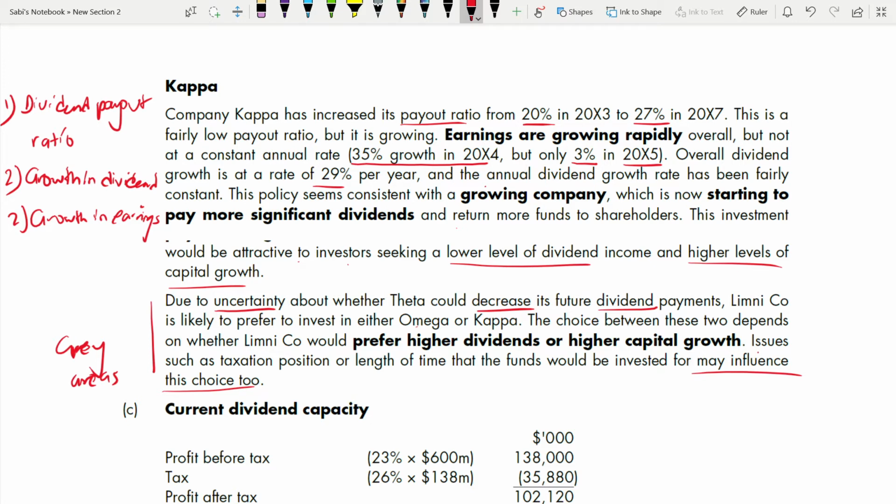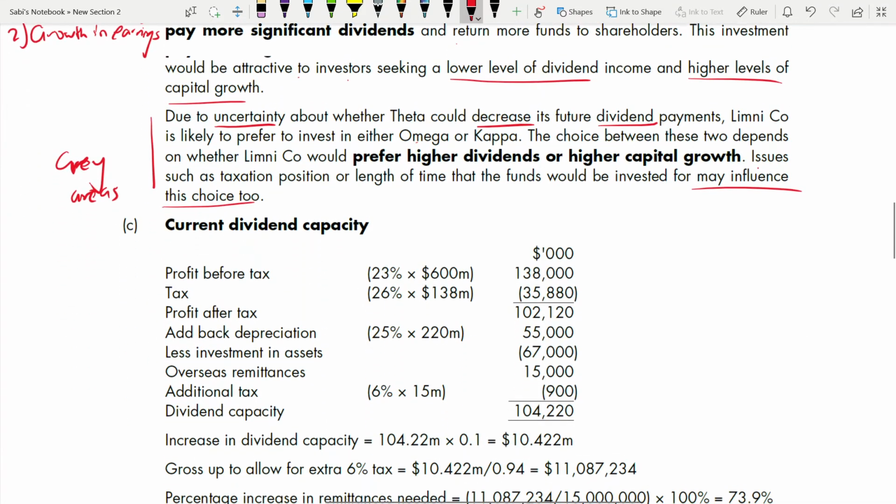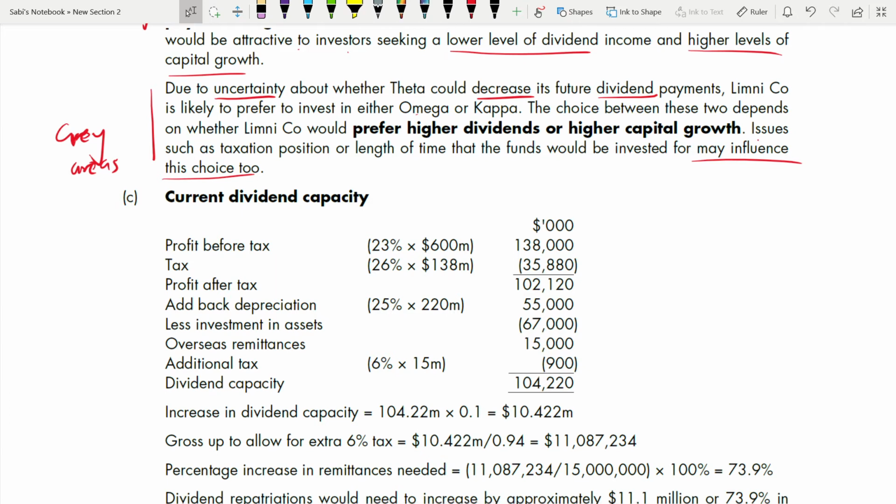Okay, now let's go to part C, current dividend capacity, that we have to work out. We have been told that profit before tax, see our revenue was 600 million from the case study. It was given, and we have been told that profit before tax is 23% on that revenue. So 23% of 600. Now here I want to tell you one thing, it is 138 if you take 23%, when you put it in your calculator,